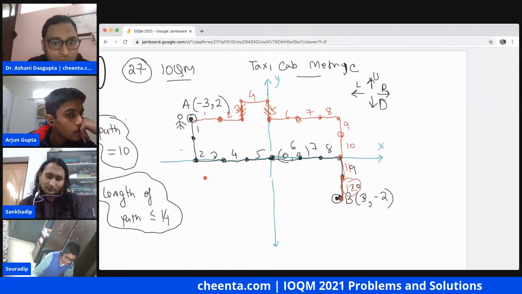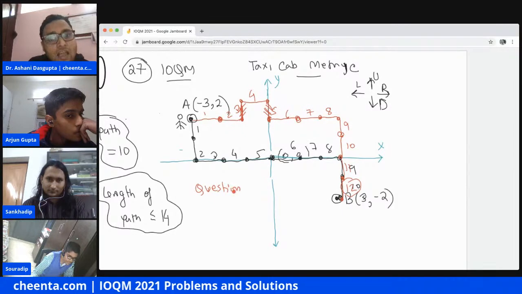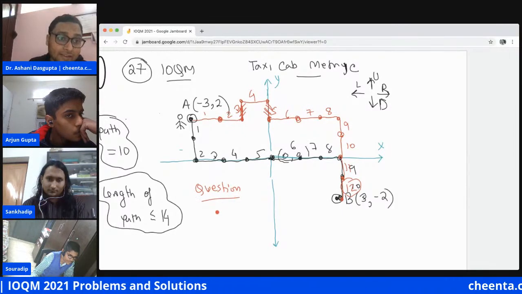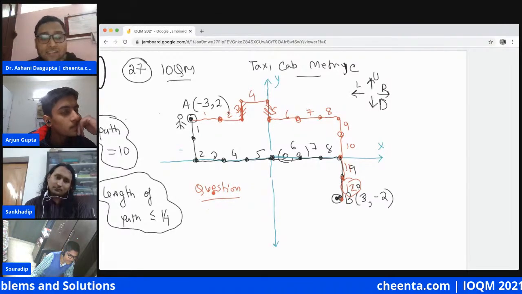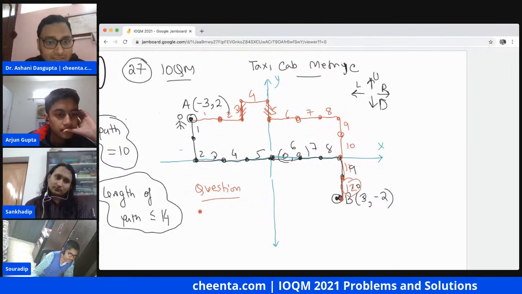Now, here is the question. How many lattice points, that is points with integer coordinates, may the bug visit?